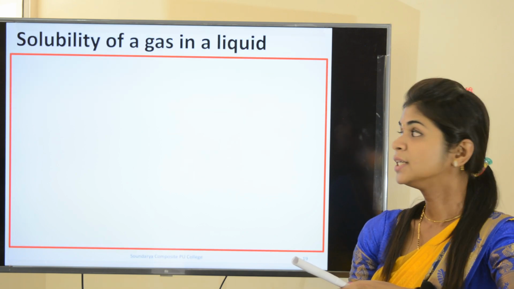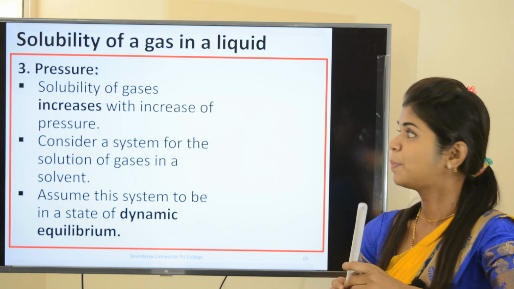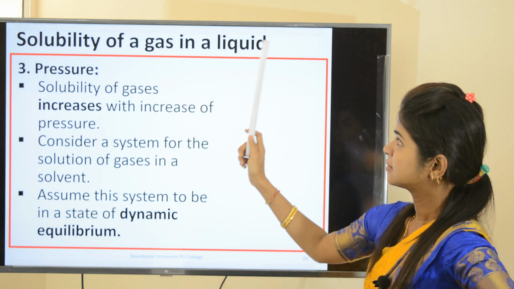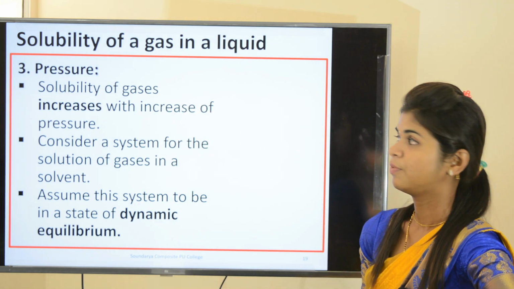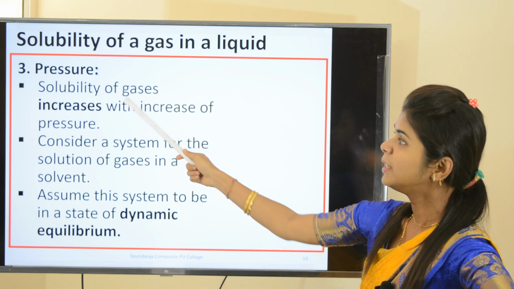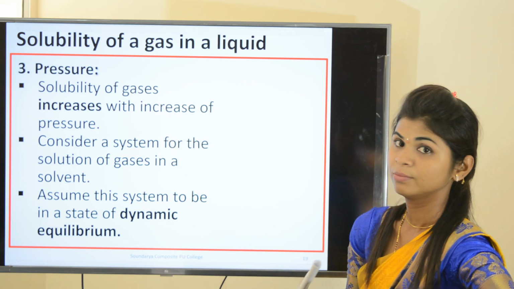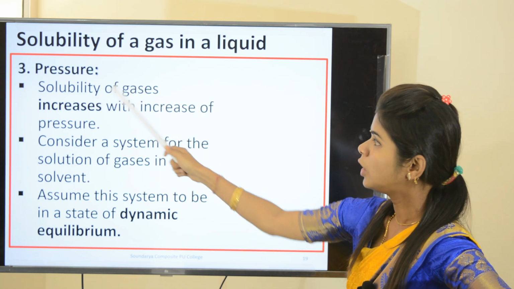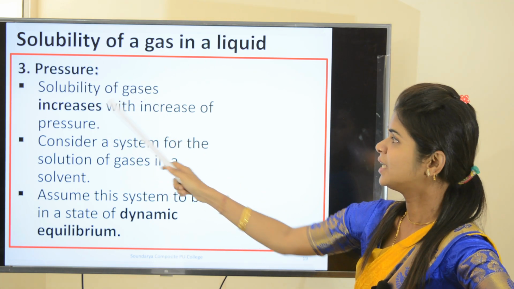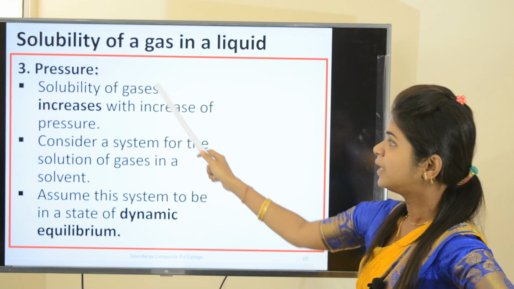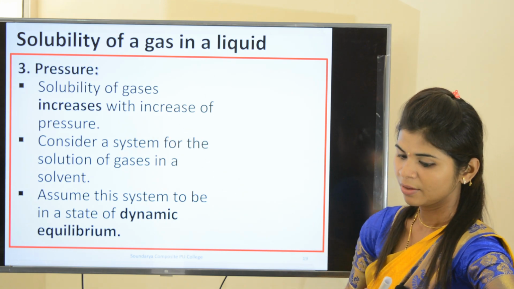Let us move to the third factor, that is pressure. How does the pressure affect the gas solubility in a liquid? Okay? So solubility of the gases increases with increase of pressure. I repeat, solubility of the gases increases with increase of pressure. This statement we will study in detail. Okay?